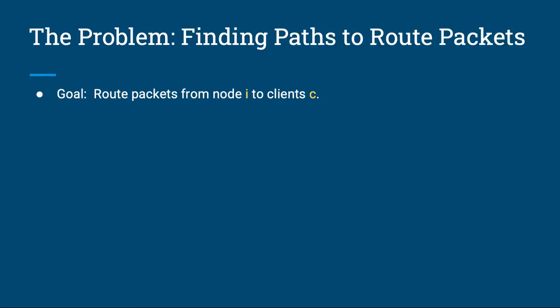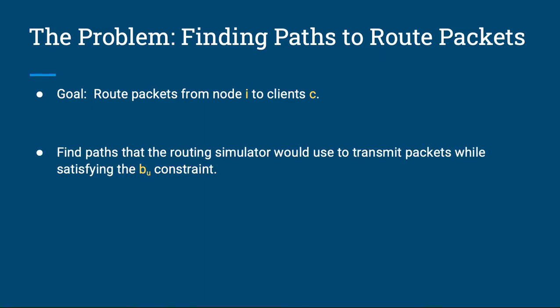Now that we have rigorously defined revenues and penalties, we come back to problem 1. So the problem is to route packets from the content provider node I to each client C. In order to do this, you need to determine paths that the routing simulator can then use to transmit the packets for each client so that the paths satisfy the bandwidth B sub u constraint.